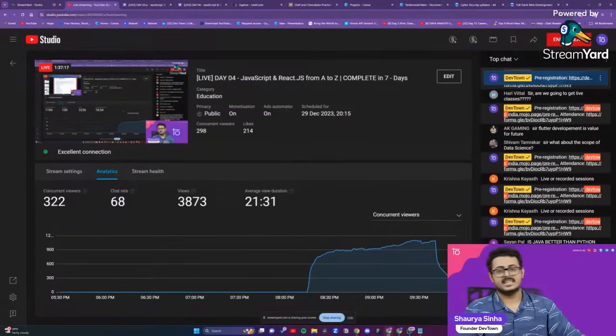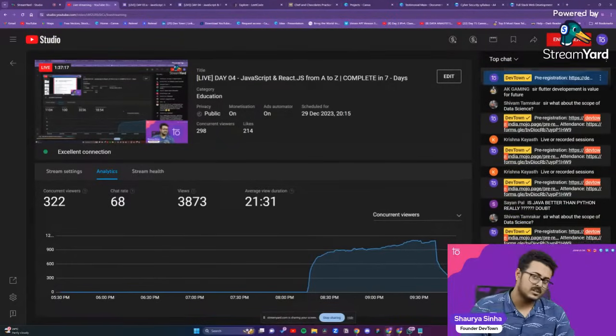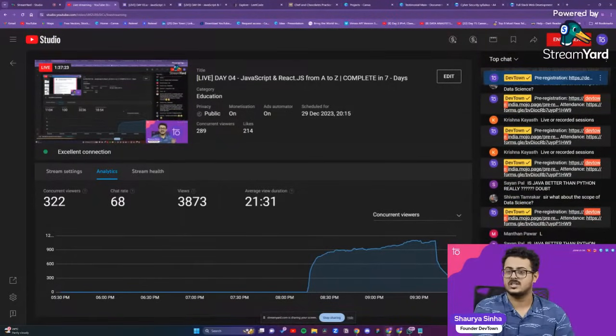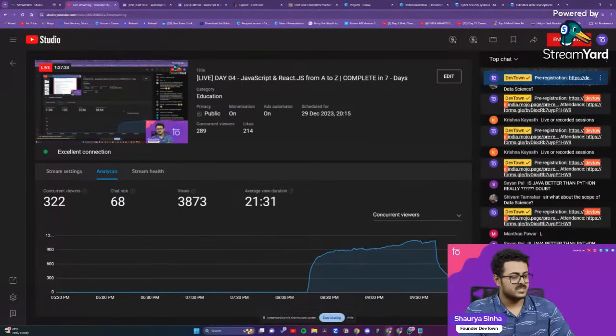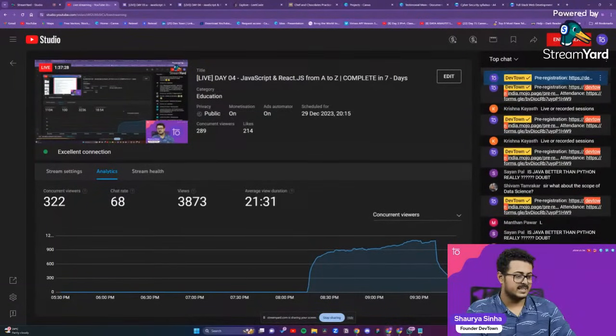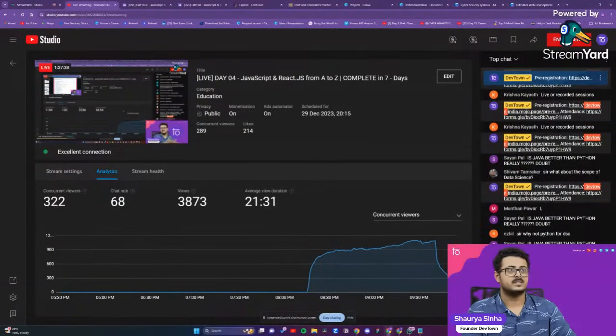What is the scope of data science? Data science is a good scope if you have learned things properly. If you have done data structure algorithms, computer programming, data science properly, then yes. Java is better than Python. Really doubt. Is Java better than Python?